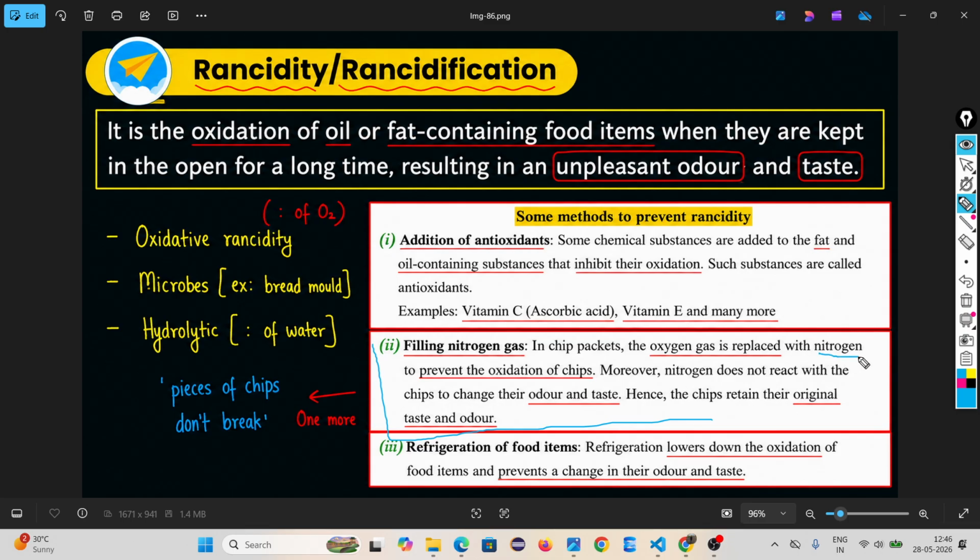Why do they fill nitrogen? To stop rancidity. Nitrogen has two benefits. First, it prevents oxidation, and second, it provides space so the pieces don't break. Okay, this is the concept.